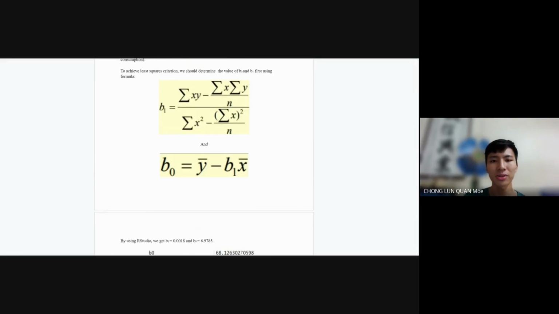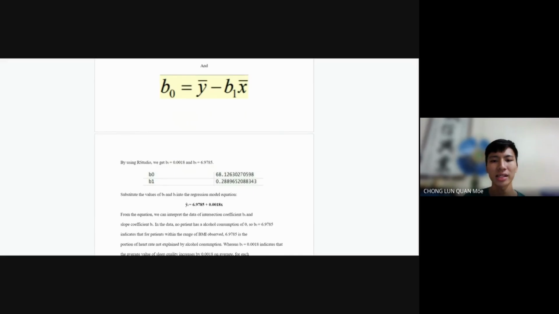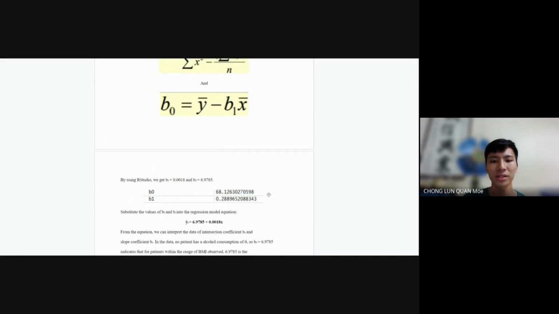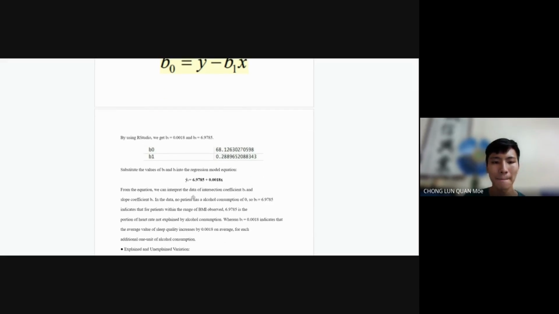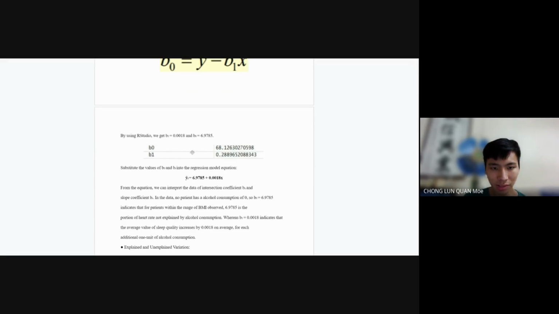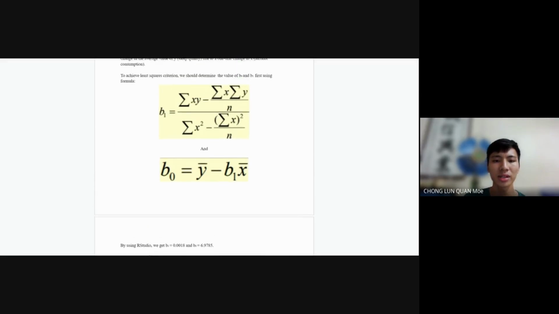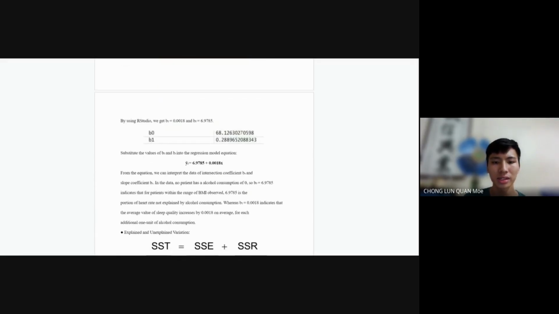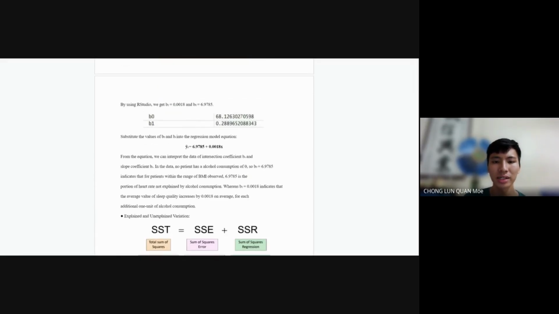After using RStudio, we gave it the equation and got the result of 68.1263 for B0 and 0.2889697 for B1. Now we substitute the values back into the linear regression equation. Here is the estimated value of y.